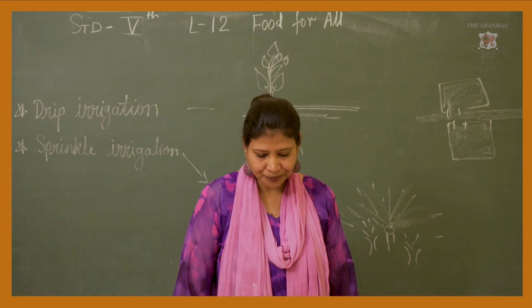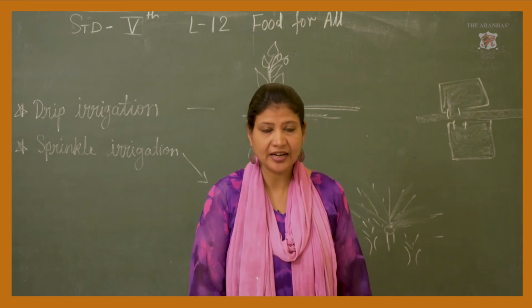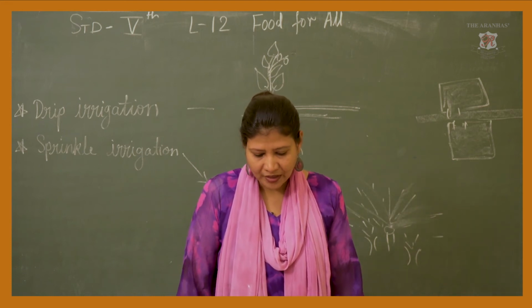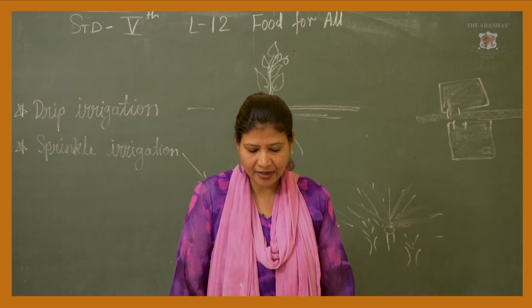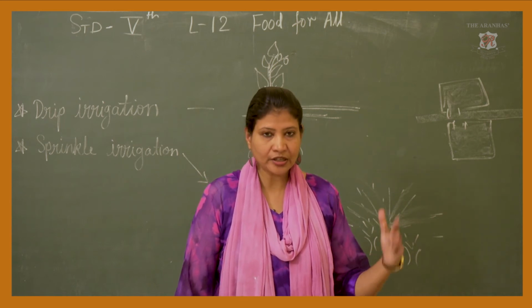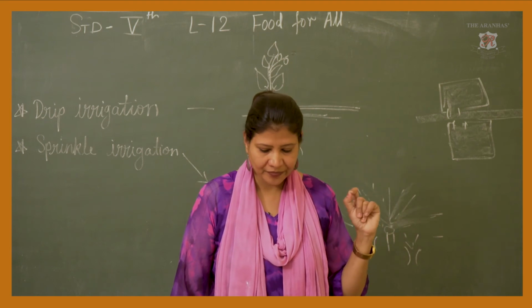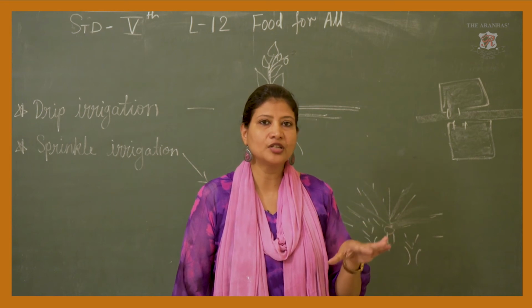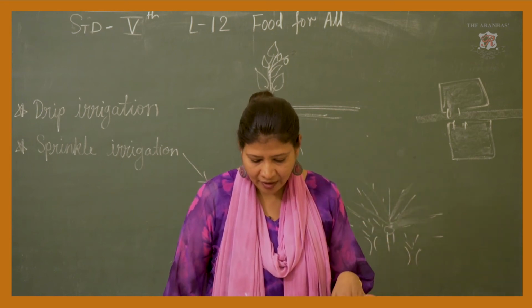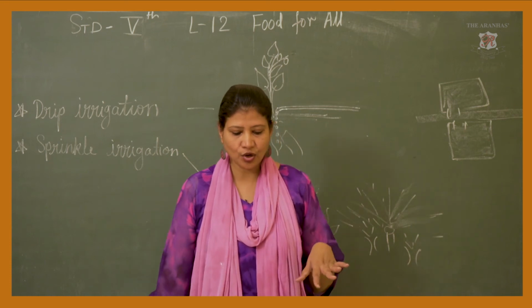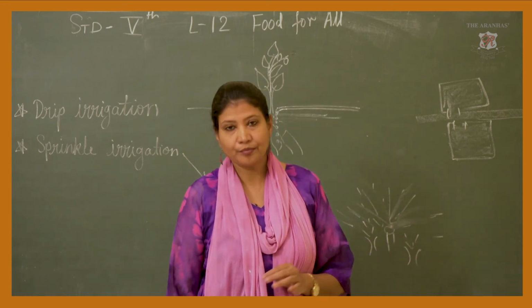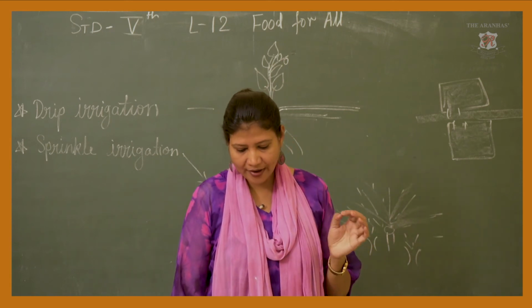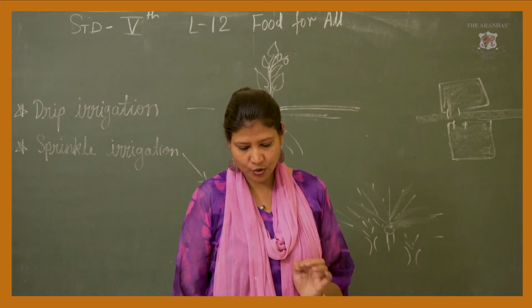Okay. Now fertilizers, which fertilizers are used for this agriculture? Now if the same crops are grown repeatedly in the same field, then what will happen? The fertility of the soil will decrease. Okay. And then we have to add fertilizers to the soil to restore its productivity. Fertilizers provide the required nutritive substances to the crop.